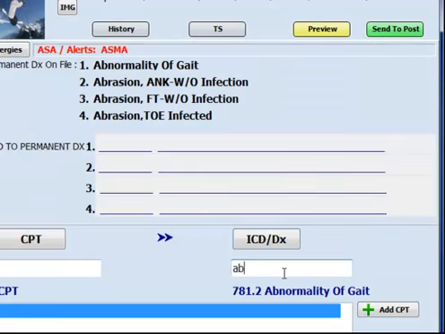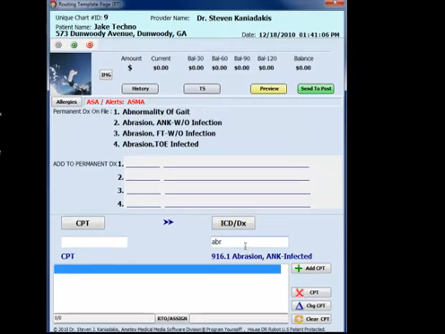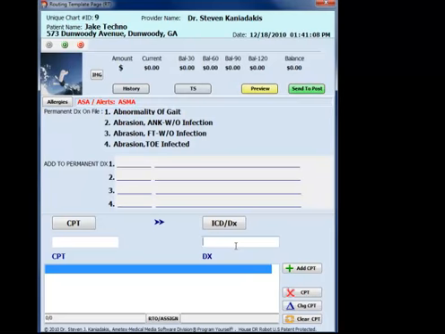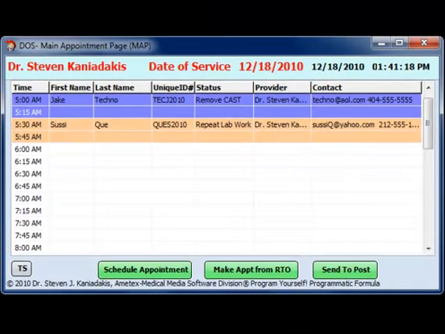We see ABN pulls up abnormal gait, whereas ABR predictive text is more specific for abrasion of the ankle. As you increase your ICD or diagnosis data bank, this predictive text will work equally as well. This concludes our general description of the special operations of the House DNA Robot.